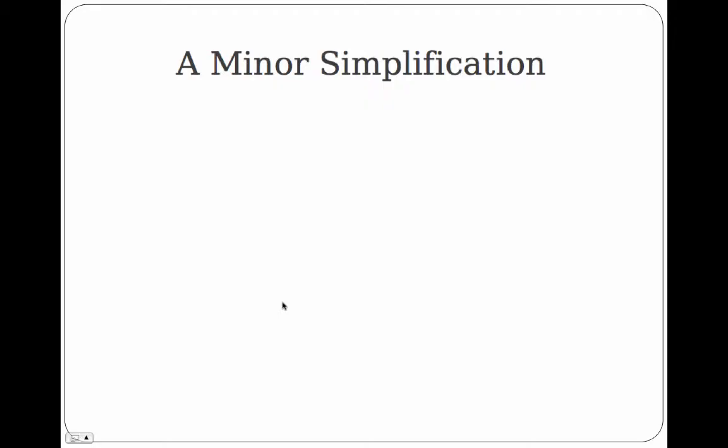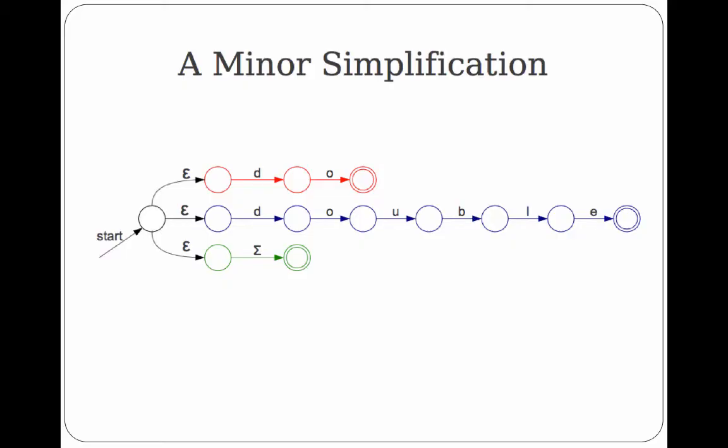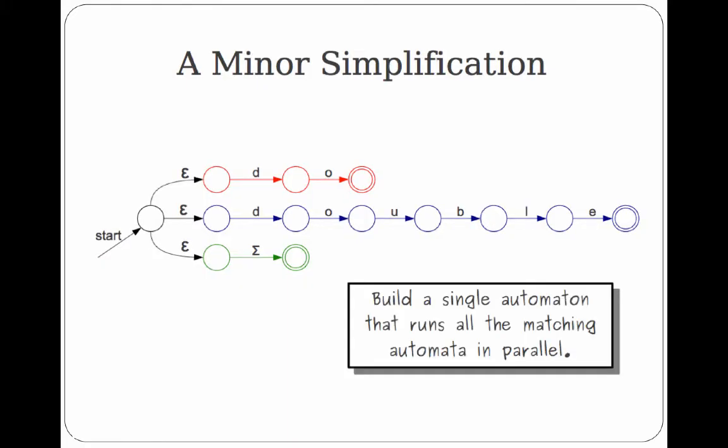Given what we did last time, where we built an automaton for each line of our description file, where each line described a token class, and from each description of a regular expression we built an automaton, we can take those separate automata and combine them in a very simple way. Here's an example. We have these three automata here, and we can make them into one simply by adding a new start state and adding epsilon transitions to each of the automata. So this automaton runs all the matching automata in parallel.